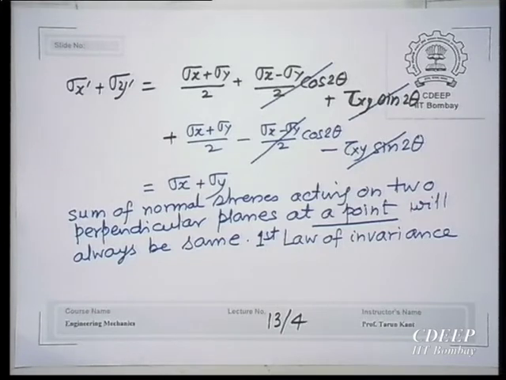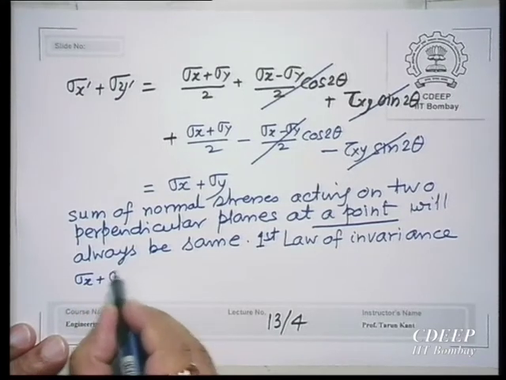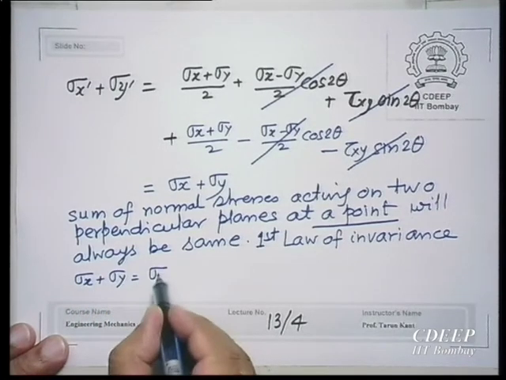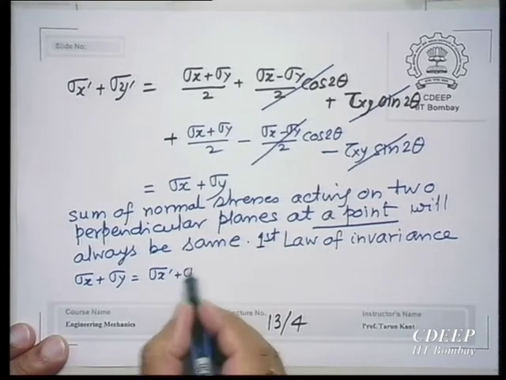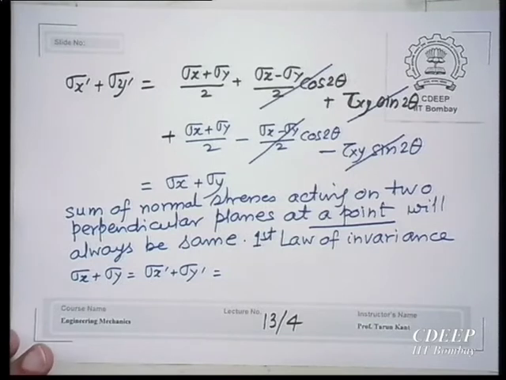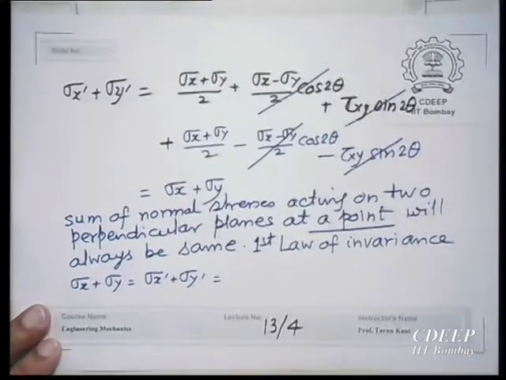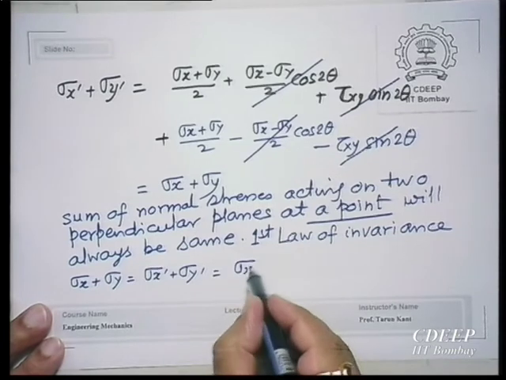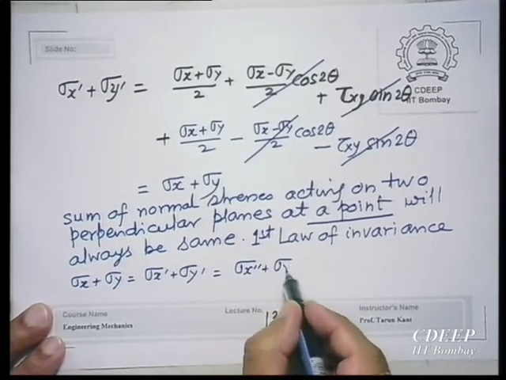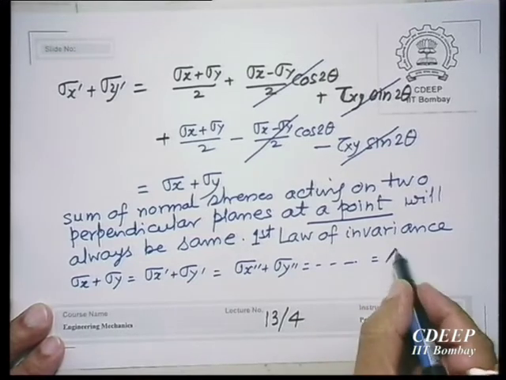So sigma x plus sigma y equals sigma x dash plus sigma y dash. Let us say we take another coordinate system at the same point, x double dash and y double dash, with theta changed to theta dash. Then I will get sigma x double dash plus sigma y double dash, which will always be a constant.